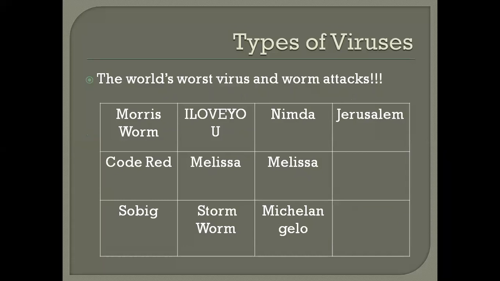Then the world's worst virus and worm attackers are there. Then Marriage worm, and this I Love You, sometimes Nimda, Jerusalem, Code Red and Melissa, and we have Scobie, Storm Worm and Michelangelo. So these are the worst viruses and attacks.